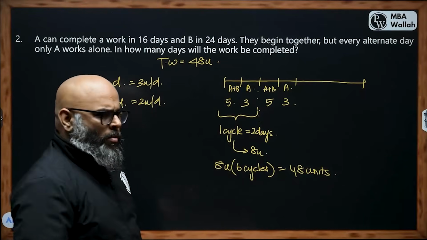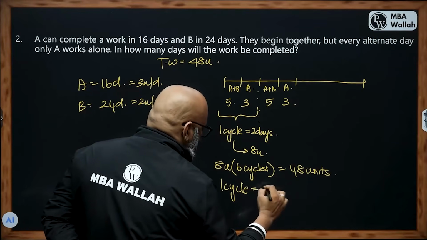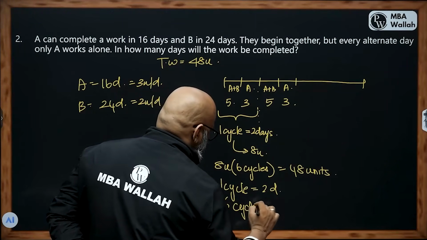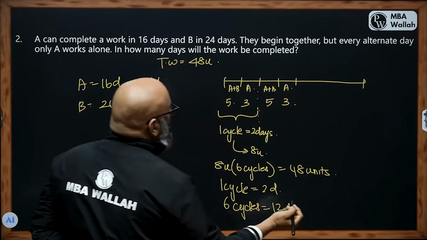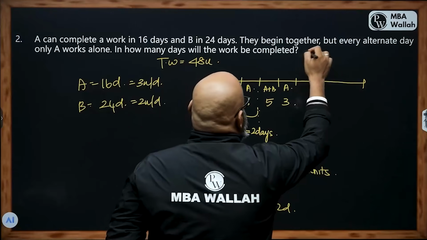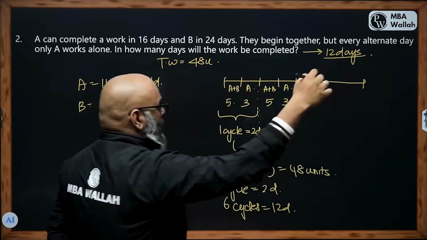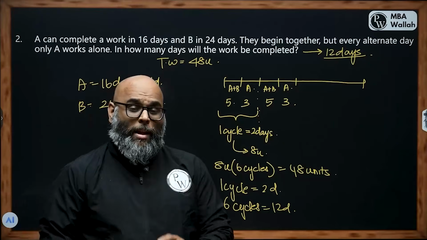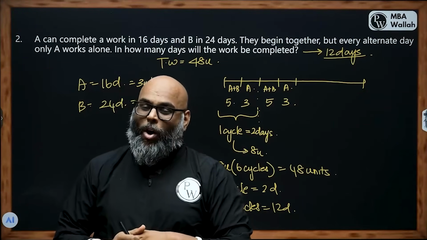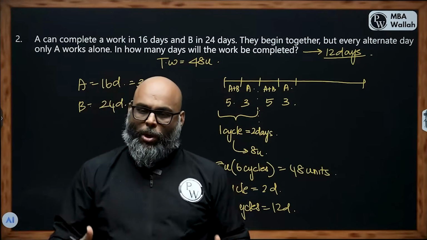Right? What is a cycle? One cycle is equal to 2 days. So 6 cycles will be 12 days. For the question, in how many days will the work be completed? Straight away you can say 12 days. And that's our answer. This sounds super easy, but sometimes questions like these will have a trap, and we'll figure out what trap that is in the upcoming class. But to begin with, that's how you do the question.